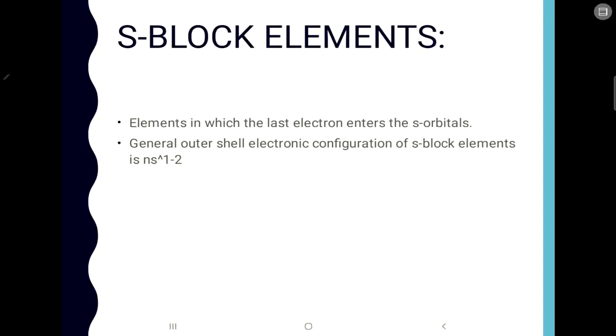Like over here also you can see the element in which the last electron, if you know how to write the electronic configuration, enters the S orbital, then it belongs to the S block. In the exam people mostly ask about the general electronic configuration. So the general electronic configuration of S block elements is ns1 to 2.